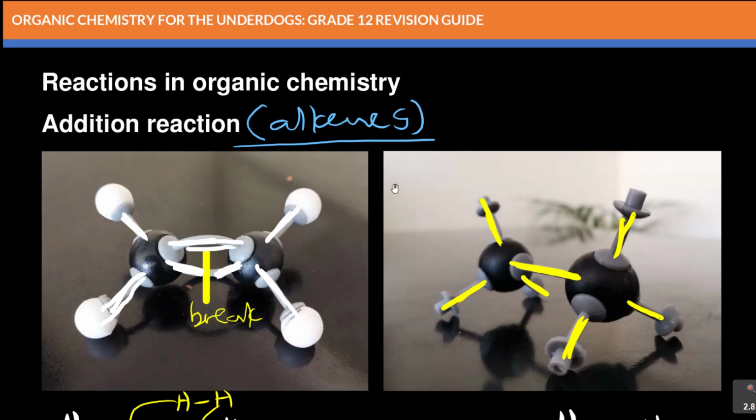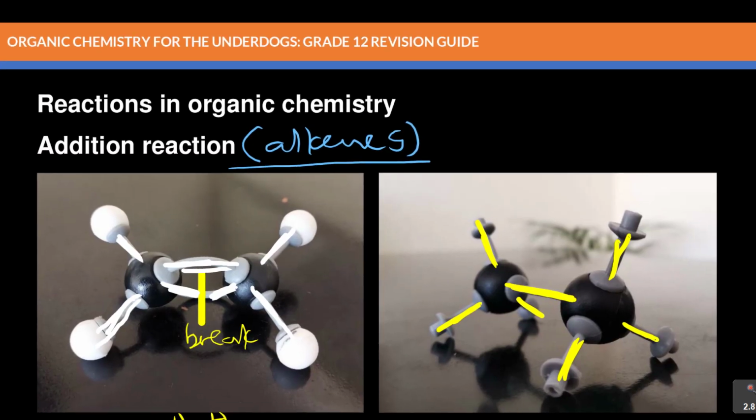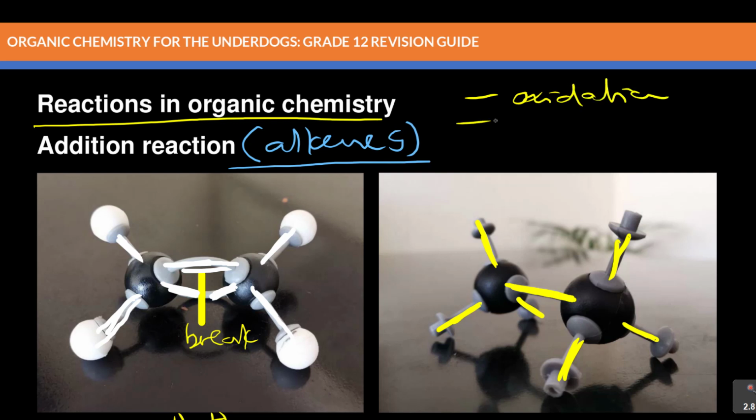In the beginning I said we are looking at organic reactions, and in these organic reactions we said there are different types. We looked at the first one, which was oxidation, in the previous lessons, and then we looked at esterification. Now we looked at addition. Now the next one is to what?